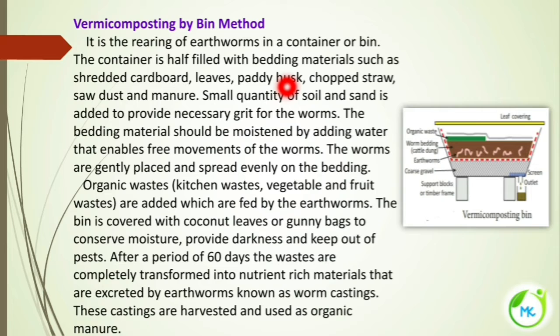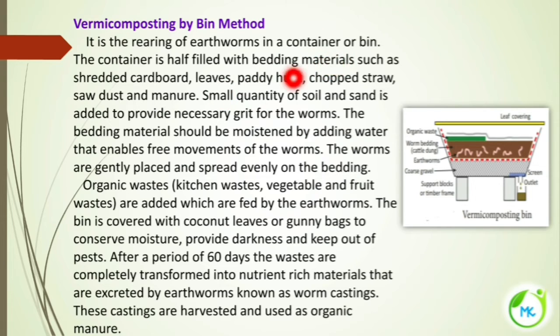Vermicomposting by means of the bin method. How is it done? You already know that for vermicompost they use earthworms. Here also they rear the earthworms in a container or a bin. The container is half filled with bedding material.